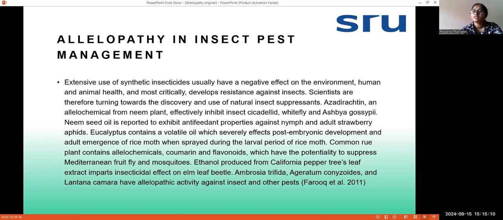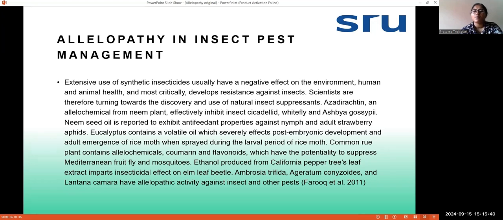Next is eucalyptus, which also produces some kinds of oils that are useful for insect pest management in agriculture. And ethanol produced from California pepper tree leaf extract imparts an insecticidal effect on the elm leaf beetle. So the California pepper leaf extract is causing a reduction in the growth of elm leaf beetle.